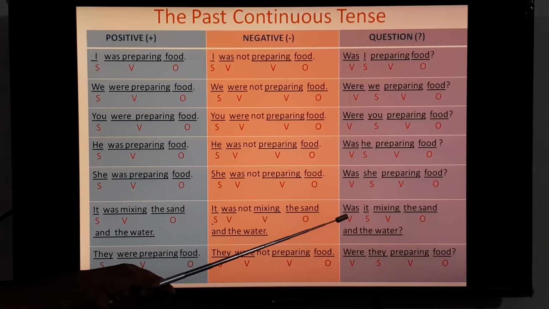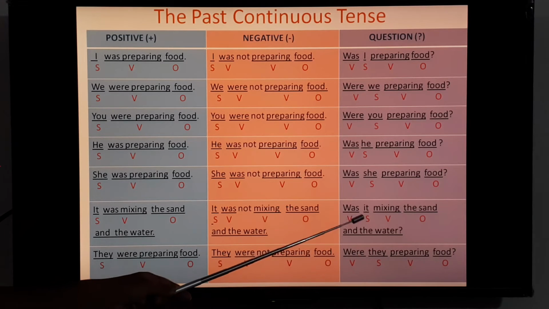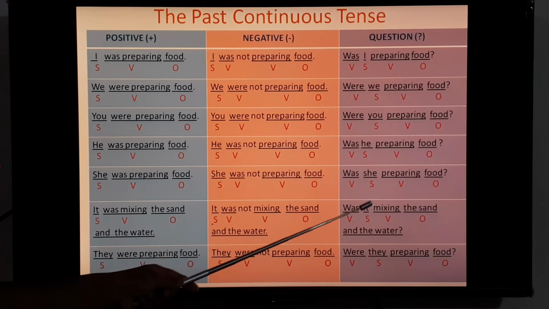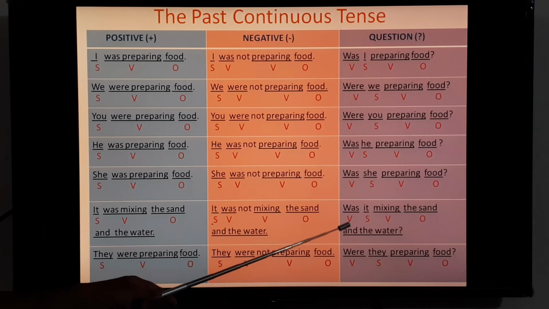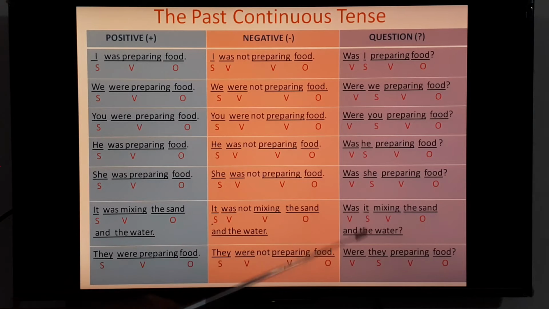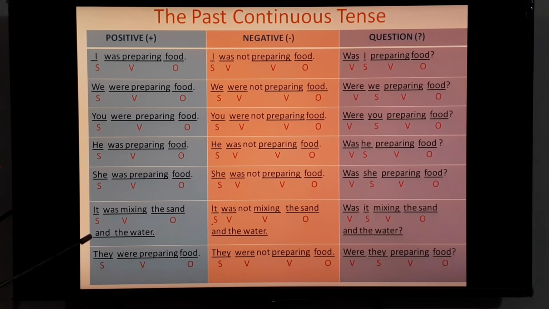Now come to interrogative form. Was it mixing the sand and the water? So here you just have to change the place of verb and subject, and the rest of the things will be the same. Was, verb; it, subject; mixing, verb; the sand and the water, object. Then put a question mark.